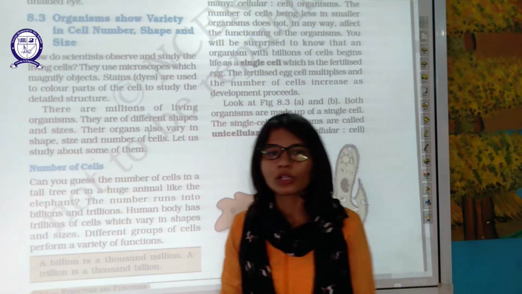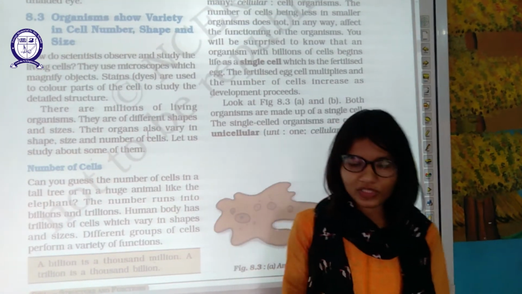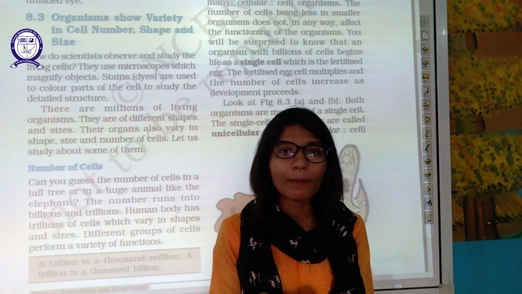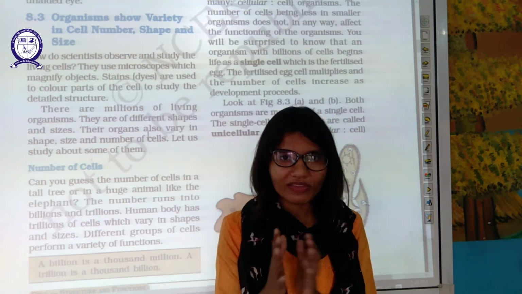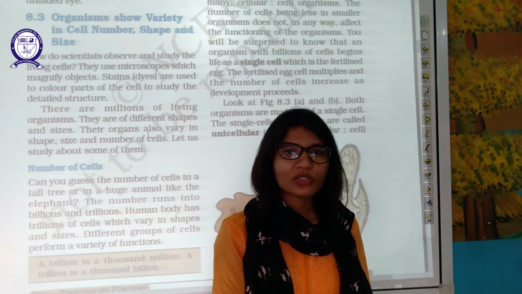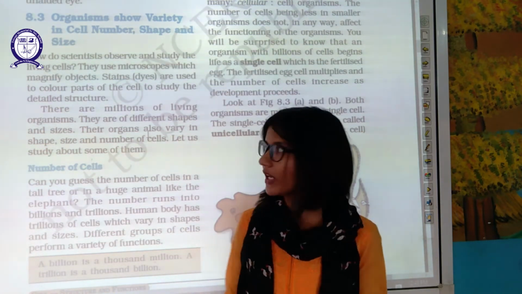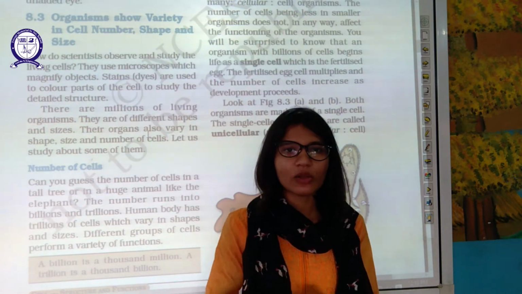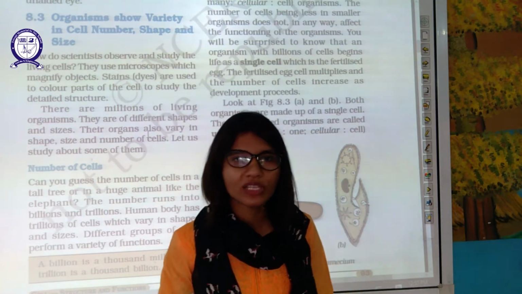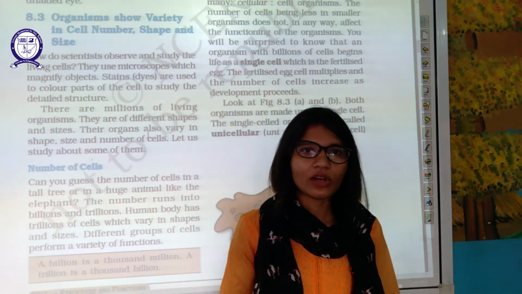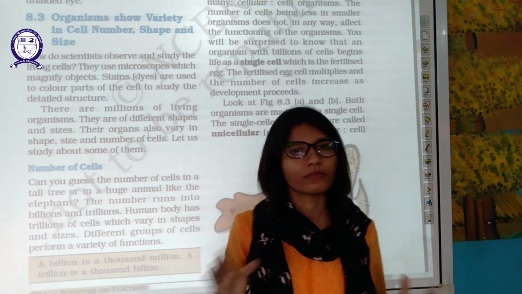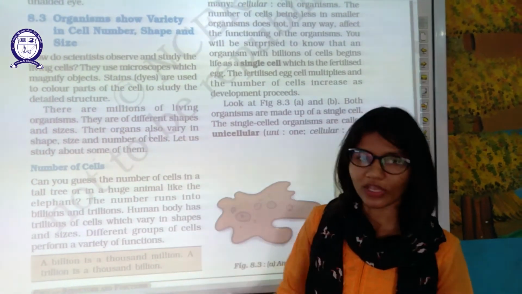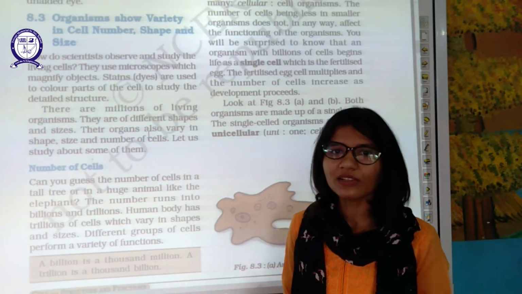But one more thing is also required, that is dye. If you see any living thing under the microscope without a dye, it will look like a lump. You are not able to observe anything. That's why you need dye. First of all, you have to dye the thing. For example, methylene blue dye will give the blue color to all the cell organelles, and then you are able to observe all those things, because otherwise it will look white and you are not able to differentiate different things. Stains or dyes are used to color the parts of the cell so that we can study them.